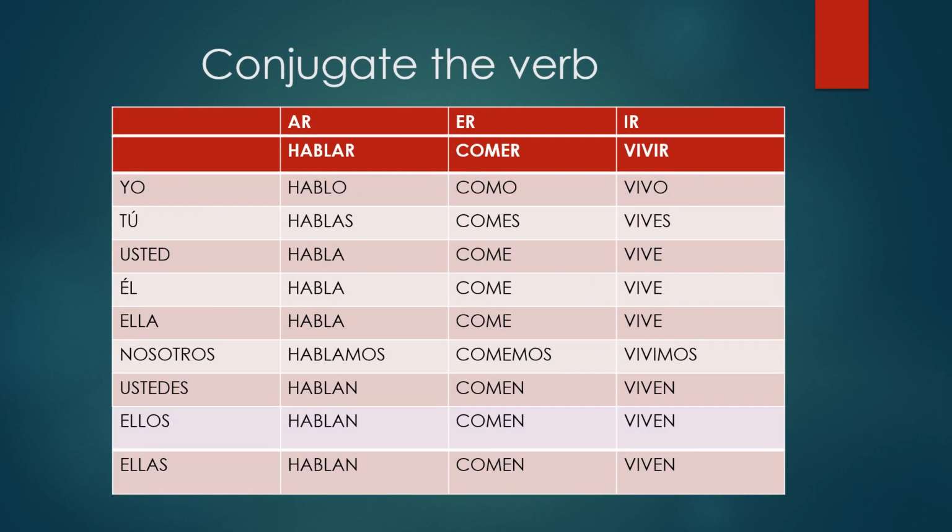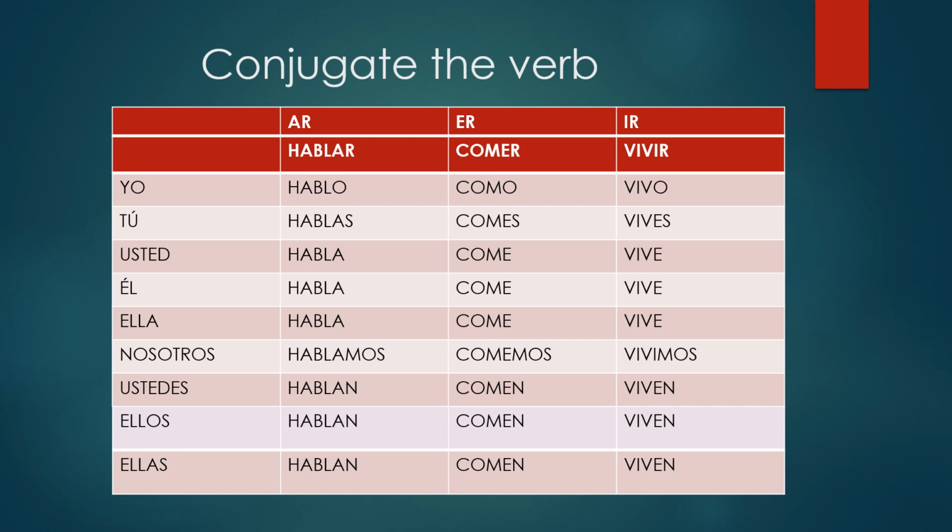And here you have the three verbs conjugated. Yo hablo, yo como, yo vivo. Tú hablas, tú comes, tú vives. Usted habla, usted come, usted vive. And so on. Nosotros hablamos, comemos, vivimos. Ustedes hablan, comen, viven, etc. Right? So you see how we kept the stem and we added the correct ending.